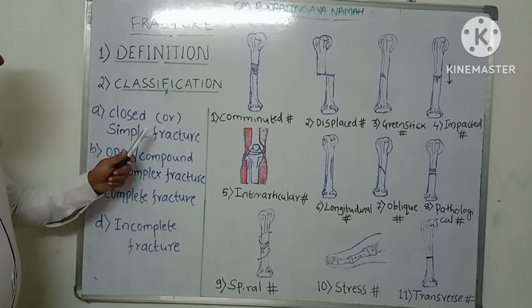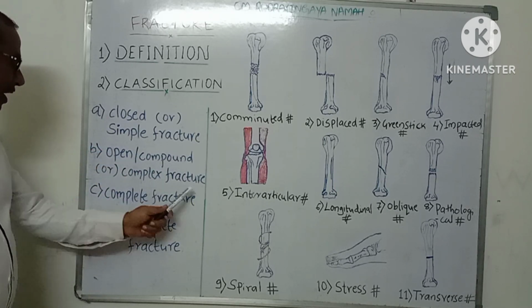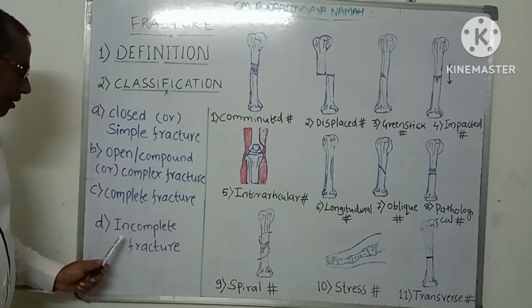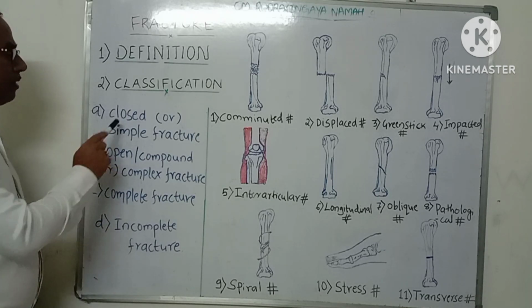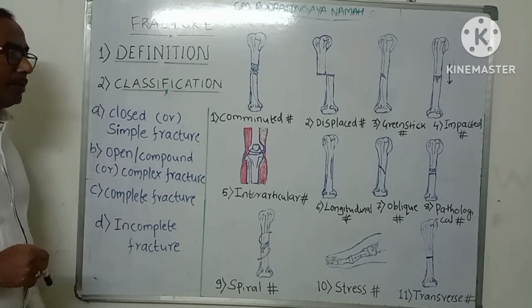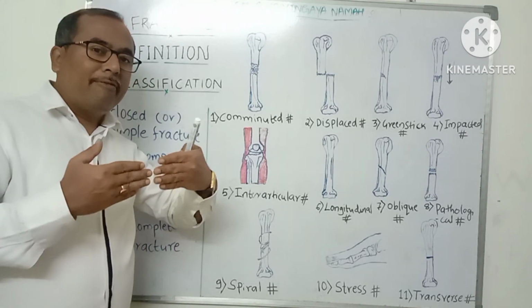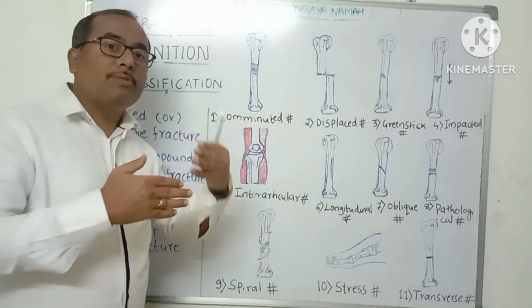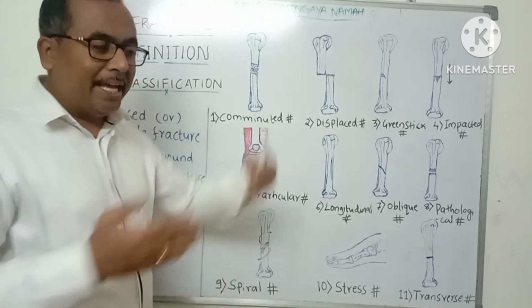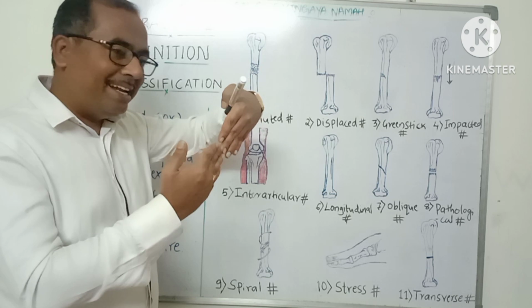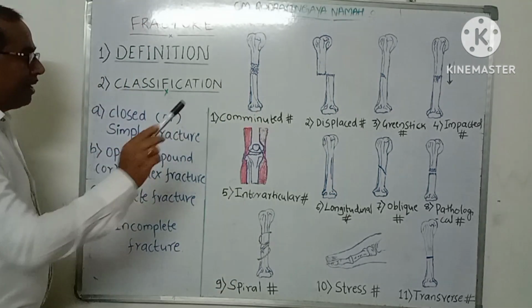First one is closed or simple fracture, second is open or compound or complex fracture, third is complete fracture, fourth is incomplete fracture. So what is a closed or simple fracture? It is a break in the continuity of the bone in which the fracture fragments do not come out of the body. They do not come in contact with the external environment. Though they are broken, they are still inside the body. Such a fracture is known as a closed or simple fracture.